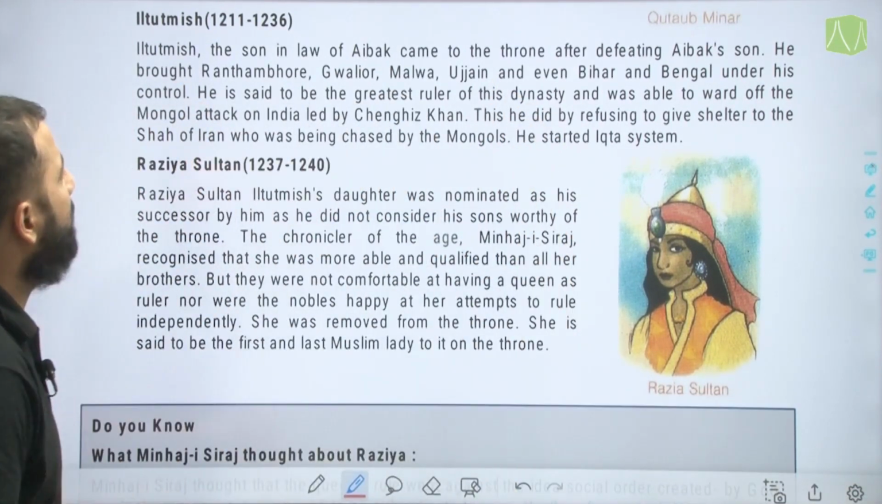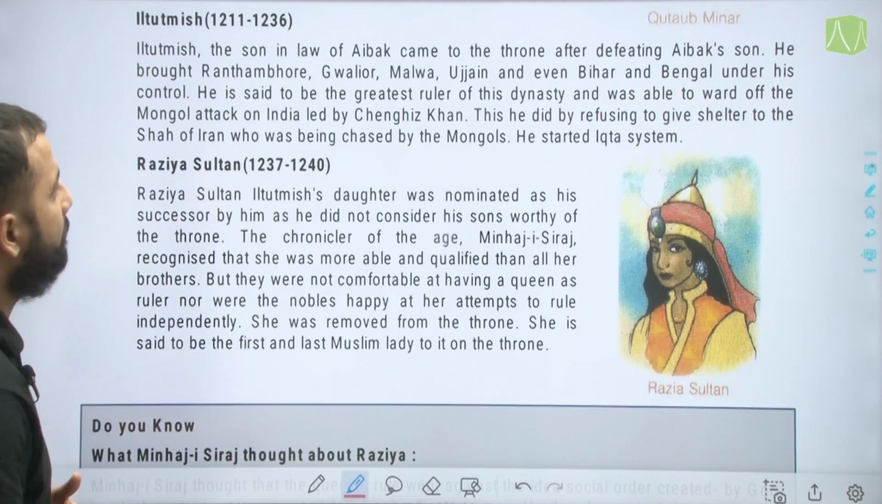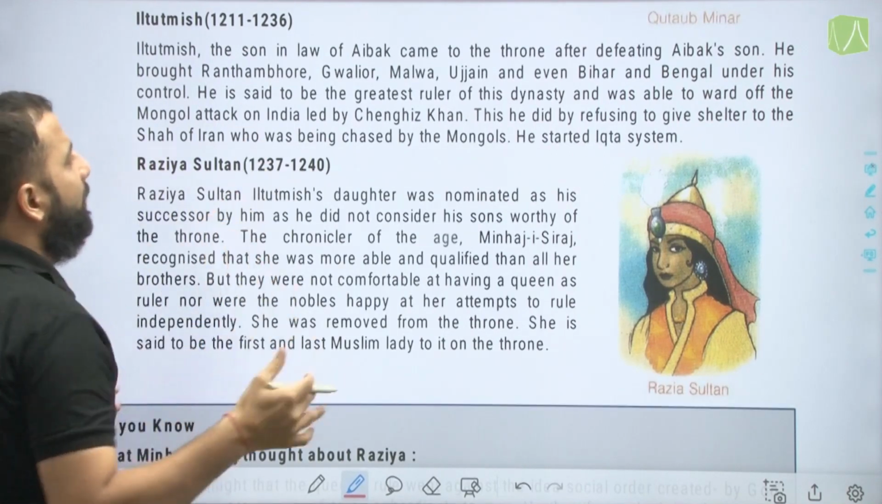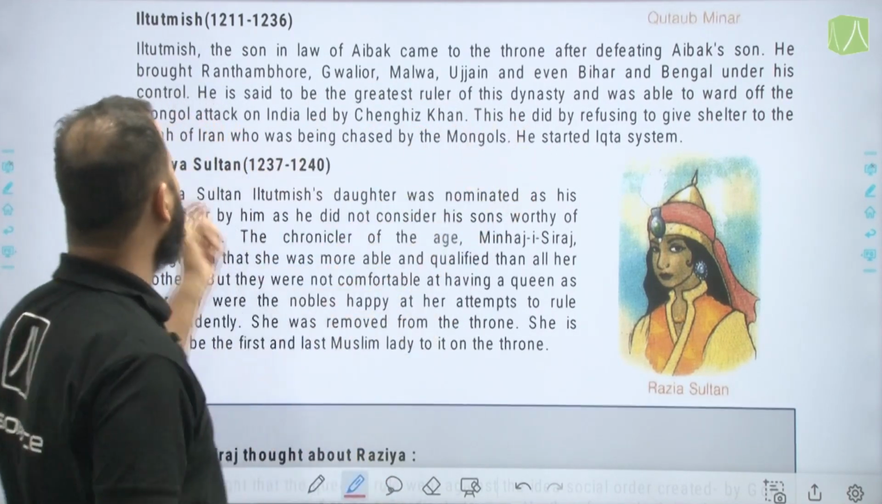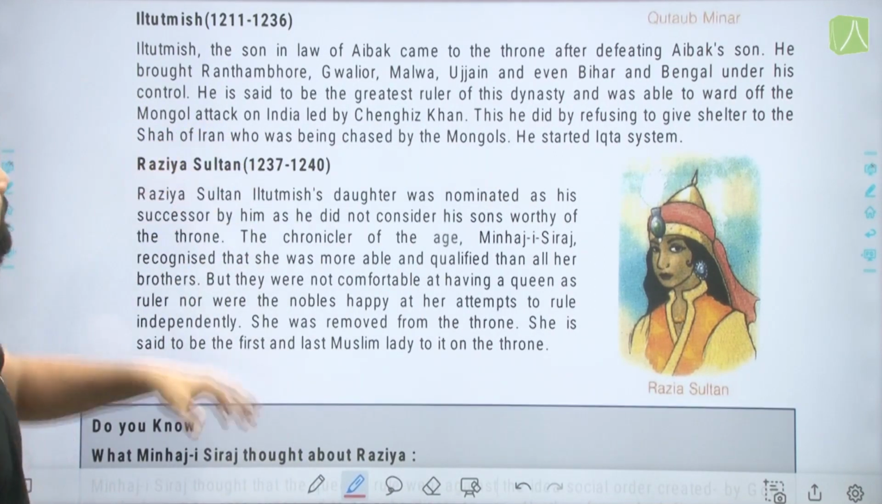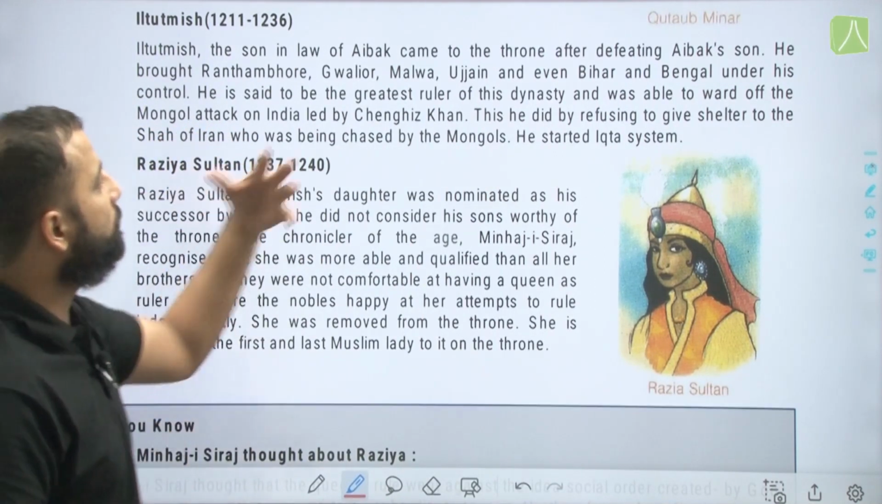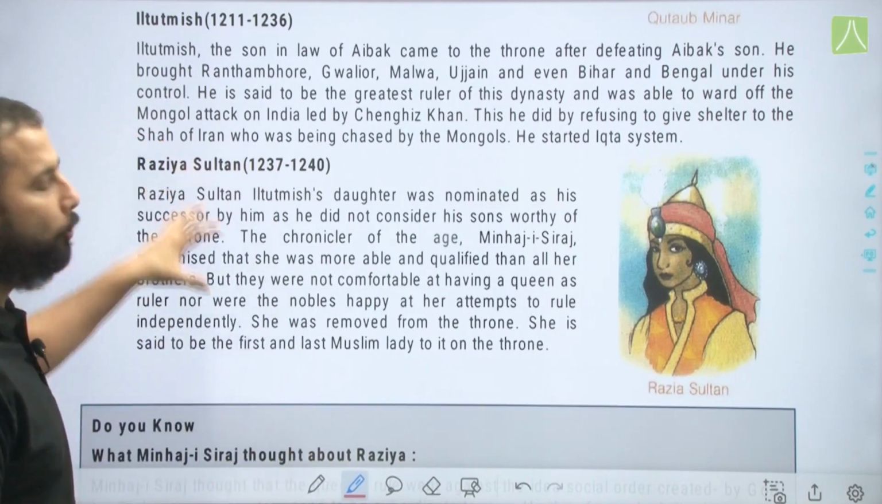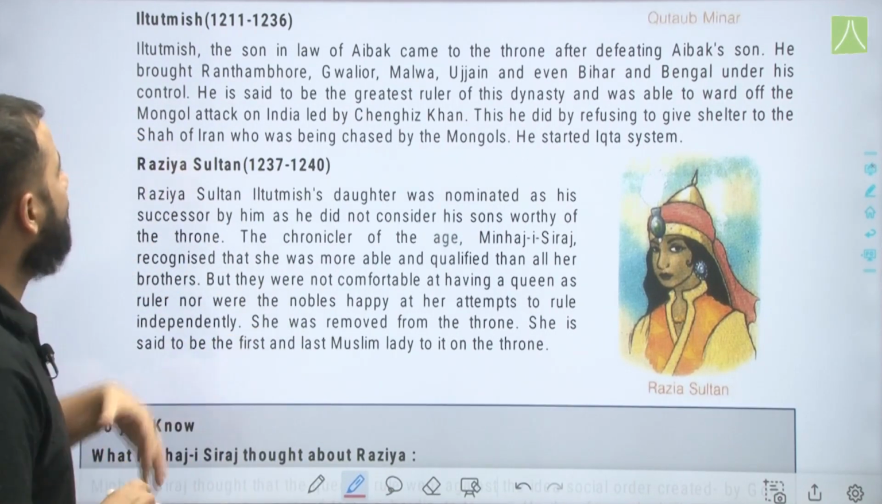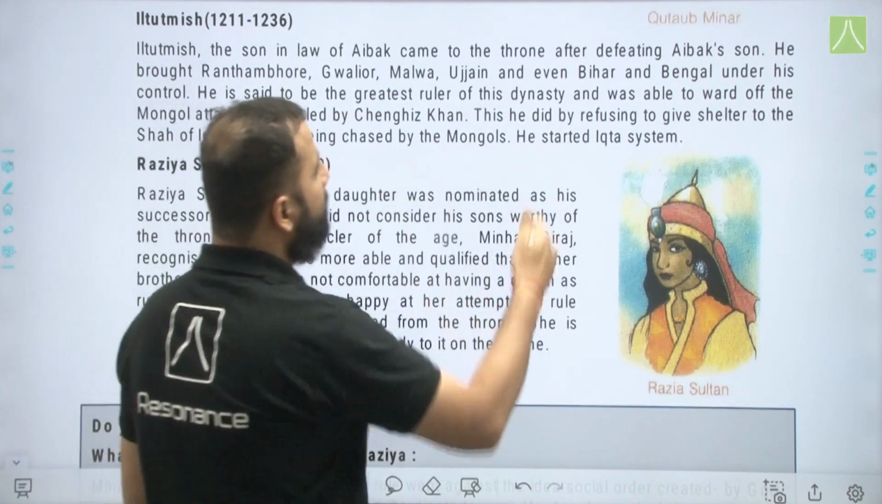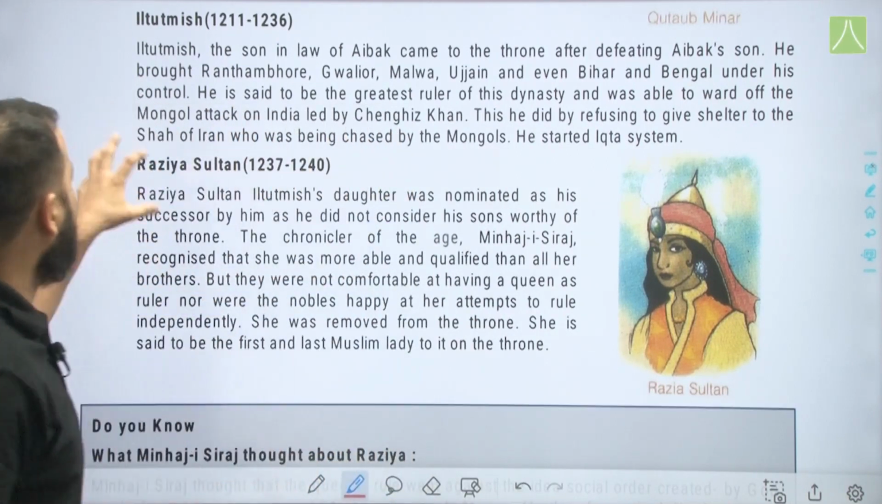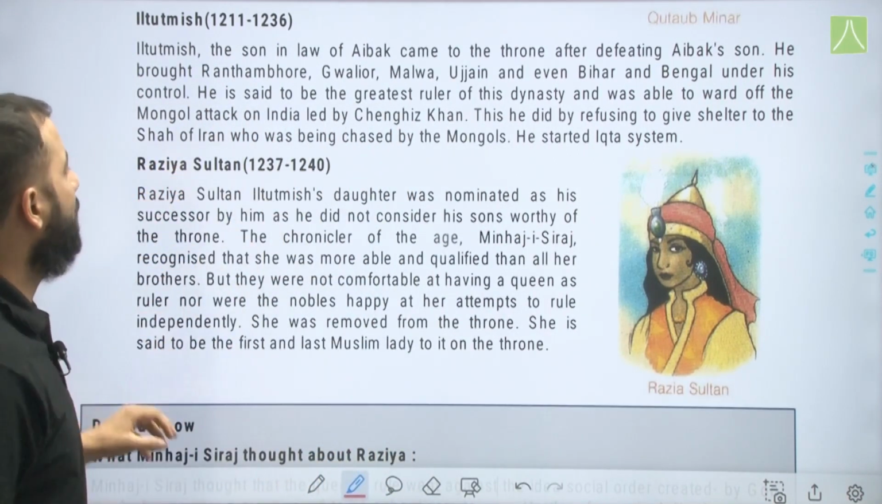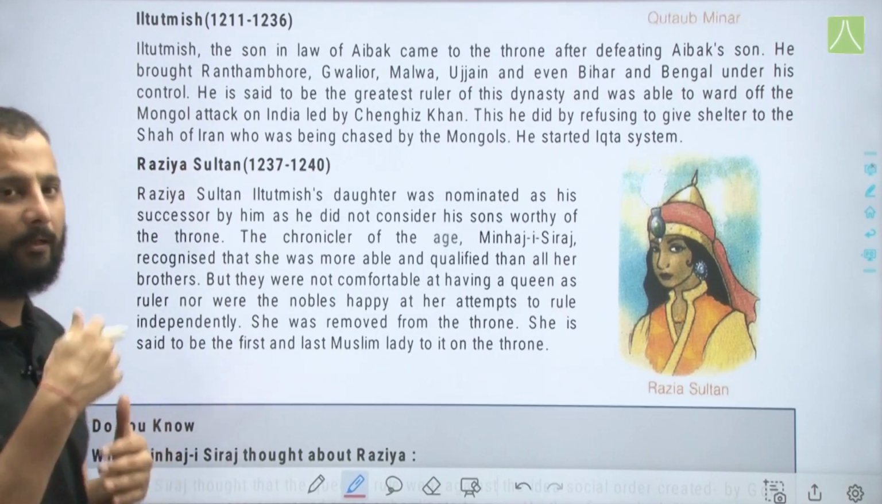Iltutmish, the son-in-law of Aibak, came to the throne after defeating Aibak's son. He brought Ranthambore, Gwalior, Malwa, Ujjain and even Bihar and Bengal under his control. He is said to be the greatest ruler of this dynasty and was able to ward off the Mongol attacks on India led by Genghis Khan during his time. This he did by refusing to give shelter to the Shah of Iran, who was being chased by the Mongols, and he also started the Iqta system.